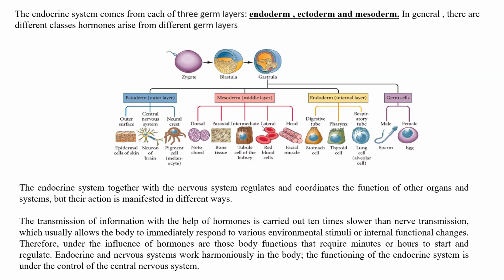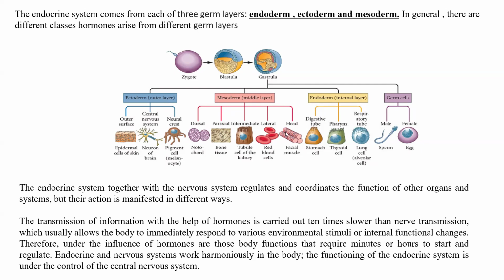Here we can find this from ectoderm. This is the central nervous system, neural cells, and also here we have a part of the hypothalamus-pituitary gland system, and there most of the glands also, and most of the endocrine system is created from endoderm.